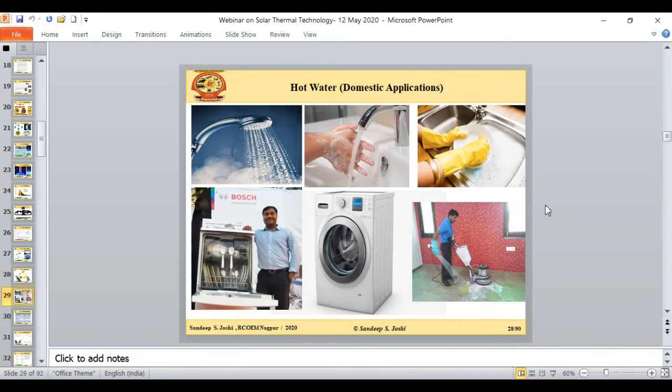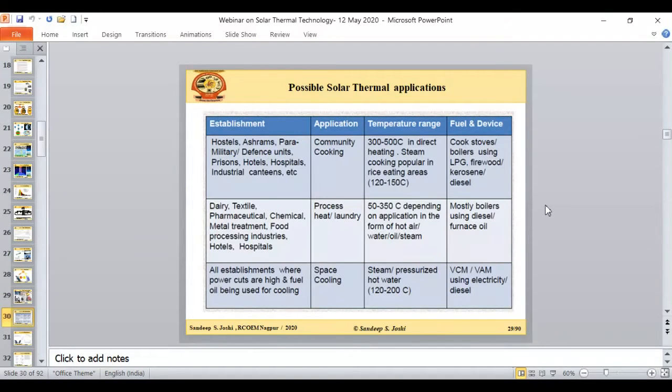Now coming to some applications of solar thermal. On the screen you can see the different applications of solar thermal energy. It is used for water heating for domestic usage like bathing and other purposes. Then it is used for washing machines and some sanitization purposes. But solar thermal energy is not limited to this only. These are the different applications: community cooking is one application, process heat in industry is another application, and space cooling is another application.